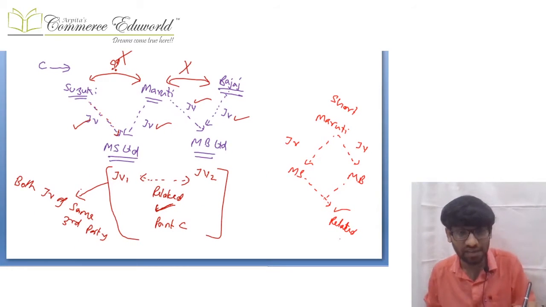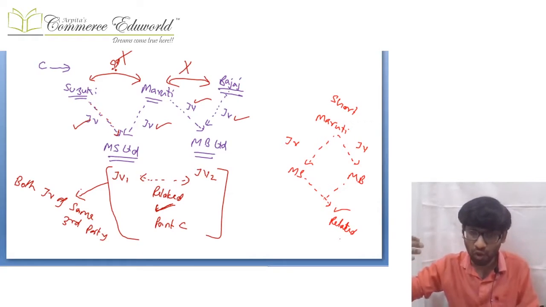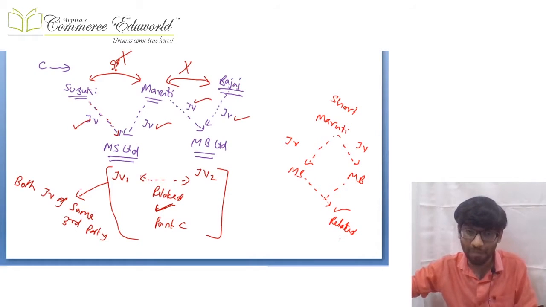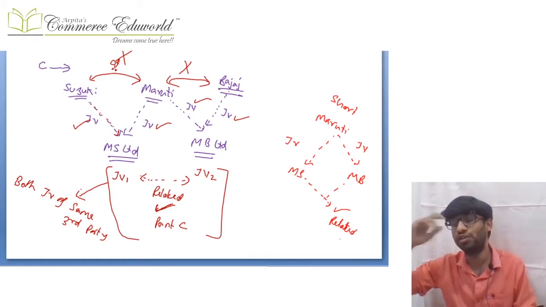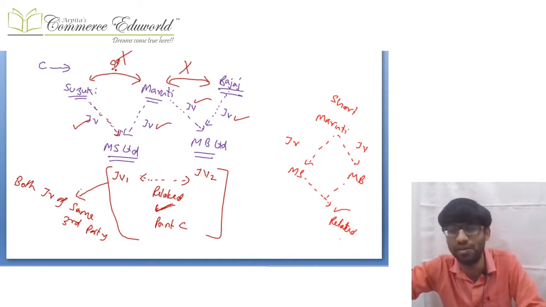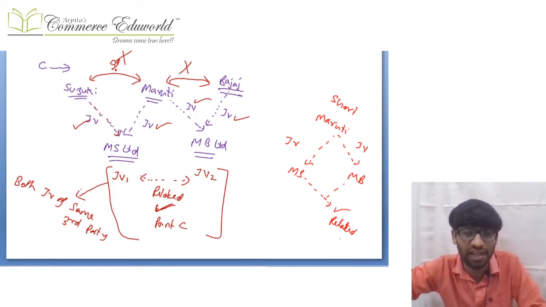is like this, that if there are two joint ventures with a common third party, then those two joint ventures become related. Example, Maruti and Suzuki form a joint venture MS Limited, Maruti and Bajaj form a joint venture MB Limited, then that MS Limited and MB Limited, they are two joint ventures of the same third party known as Maruti, then MS and MB become related parties over there.